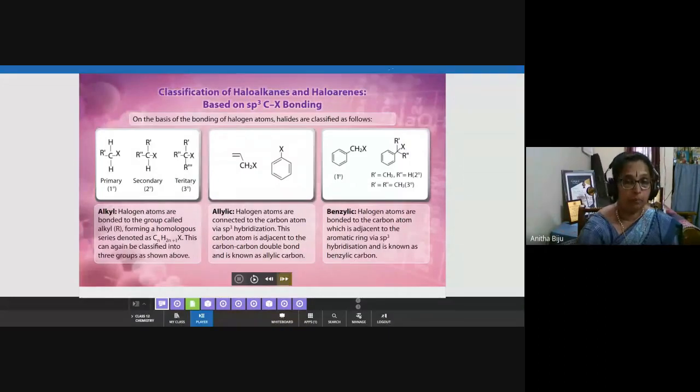And the second portion is important. You need to understand this term, allylic. Note down the term allylic. What is allylic? Halogen compounds in which halogen atoms are connected to a carbon atom through sp3 hybridization. I will explain. You can see that a double bond is here. This carbon is sp2 hybridized, and this carbon is also sp2 hybridized.